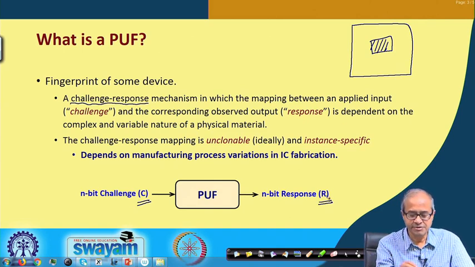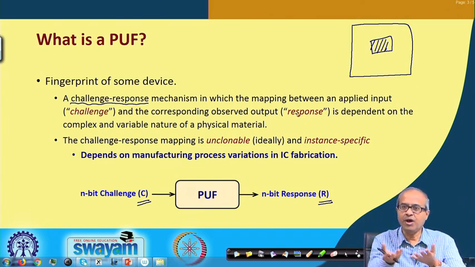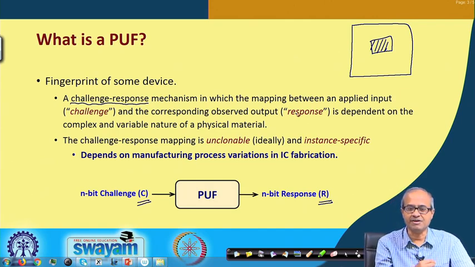So, this PUF defines a mapping between this challenge and this response, and the idea is that for this PUF the challenge response pair is unique. If I design another IC chip where maybe I am building the same kind of a PUF, the challenge response properties will be different. So, challenge response will be like a fingerprint of that particular device.